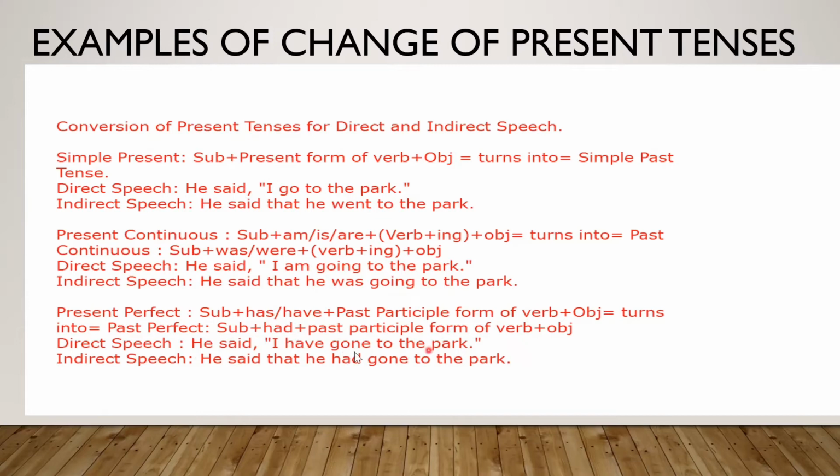He said, I have gone to the park. Have gone will turn into had gone. Simple present perfect became past perfect. He said, I have gone to the park became, for the indirect speech, he said that he had gone to the park. Present perfect became past perfect. I hope this is clear.